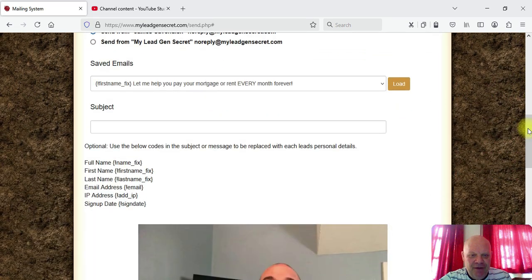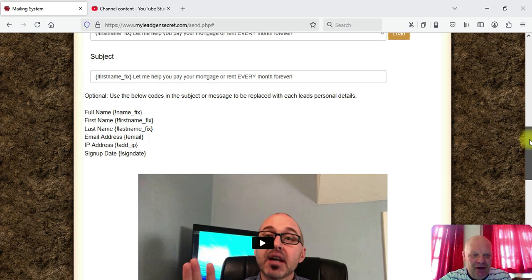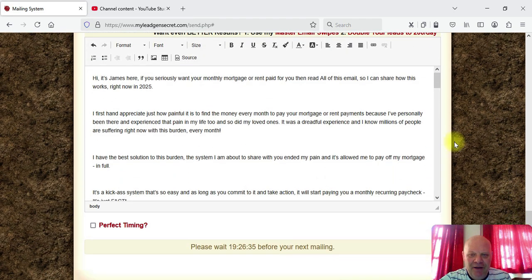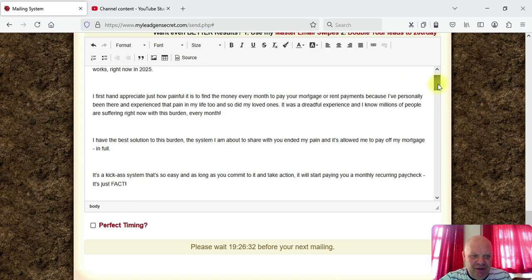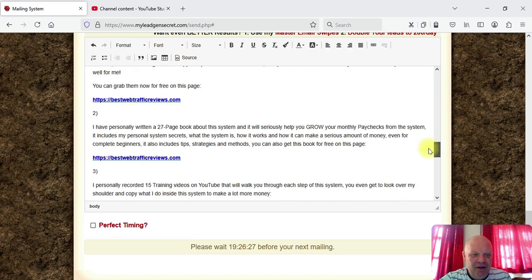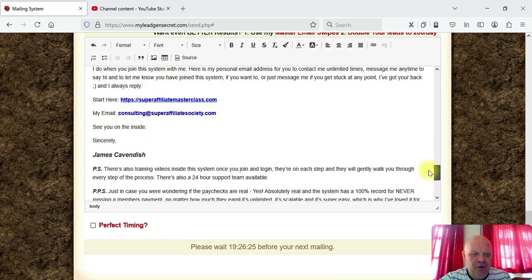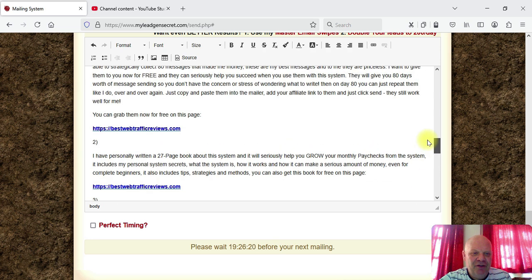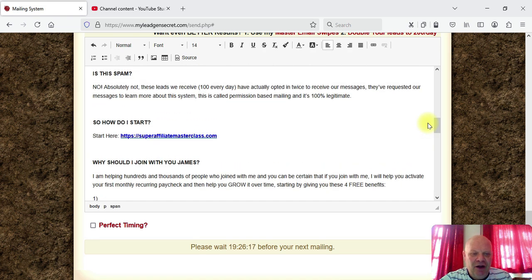So you scroll down and select the message that I've sent out today, and that will automatically load the subject line. If we scroll down to the box for the mailing, we've got the message that I've just loaded here. As you can see, I've got some live blue links that are visible on the screen. So when I actually send my message out, my links are all live. You want to send out your affiliate link in your message.